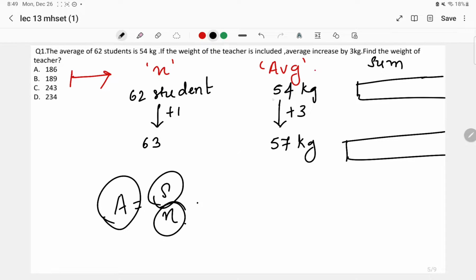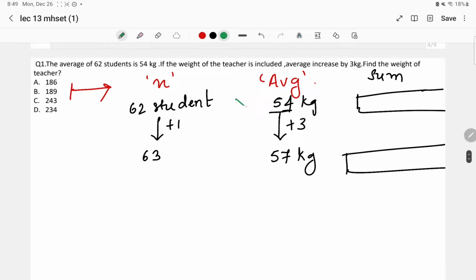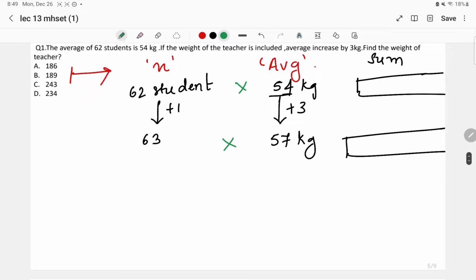Average is the value 54. Sum is the value which we don't know. Okay, and n is equal to 62 students. So what you are going to get over here is 62 into 54 and 63 into 57, right? There are 62 students whose average is equal to 54.